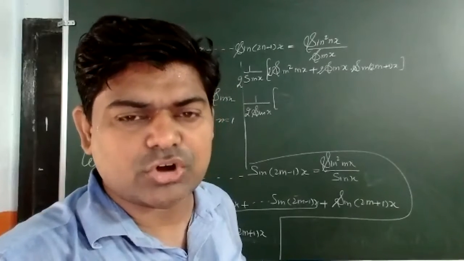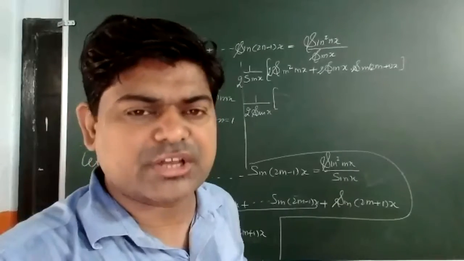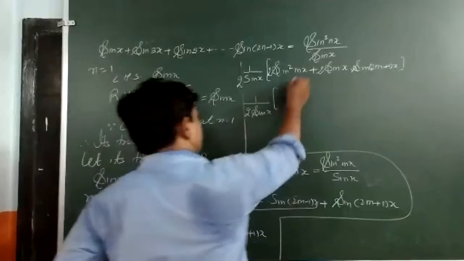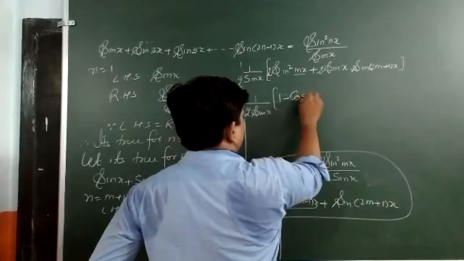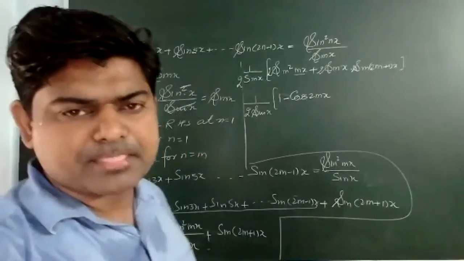1 plus cos x can be written as 2 cos square x by 2. 1 minus cos x can be written as 2 sin square x by 2. So here, in place of x, I am having 2x. So 2 times this one, I will get 1 minus cos 2x. Are you getting me?